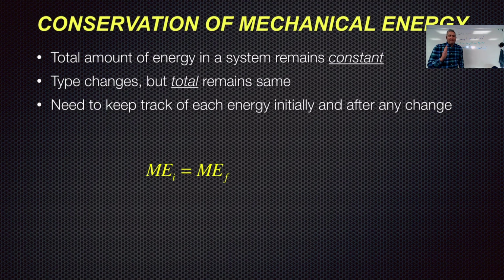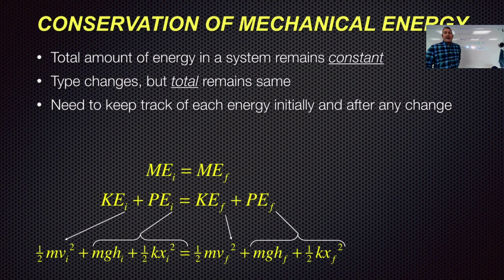So it doesn't have to be the initial point and the final point. It can be any other point in time. So the kinetic energy and potential energies at one point in time is equal to the sum of the kinetic energy and potential energy at another point. And that tells us that we have this big, long, really intimidating formula, because there are two different types of potential energy. The whole key here is to figure out when certain types are not there.